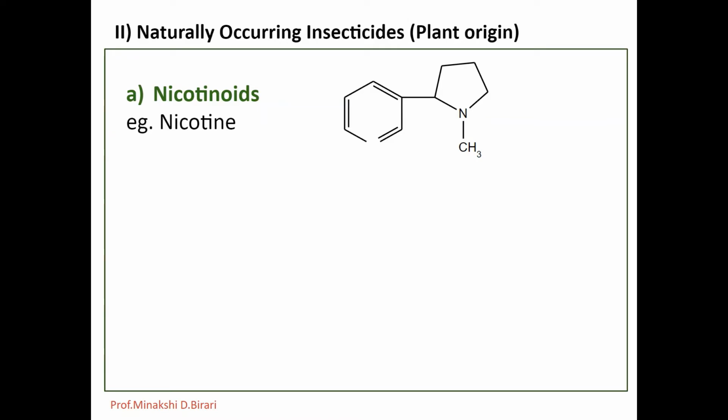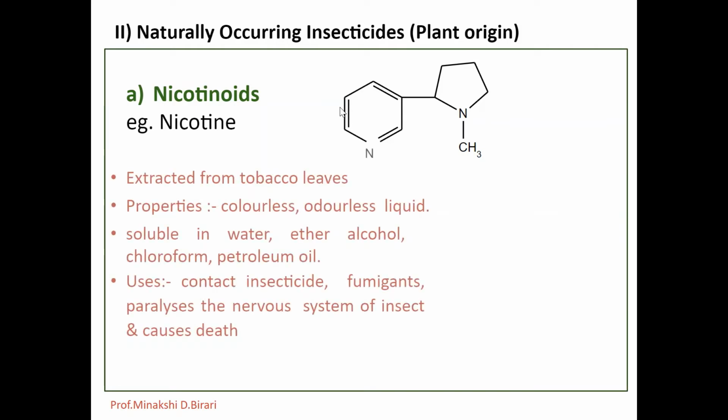So the important natural insecticides, the first one, are nicotinoids, called 1-methyl-2,3-pyridyl pyrrolidine. Example is nicotine, having the molecular formula C10H14N2. Nicotine is extracted from tobacco leaves.